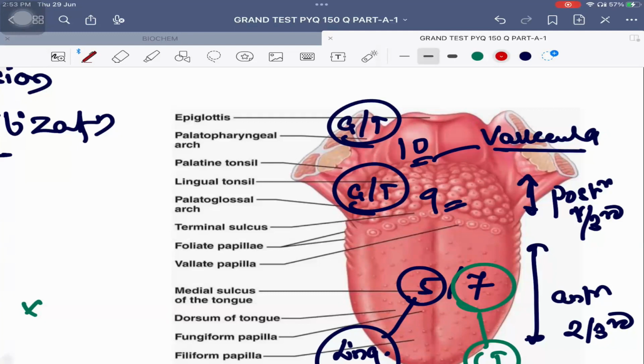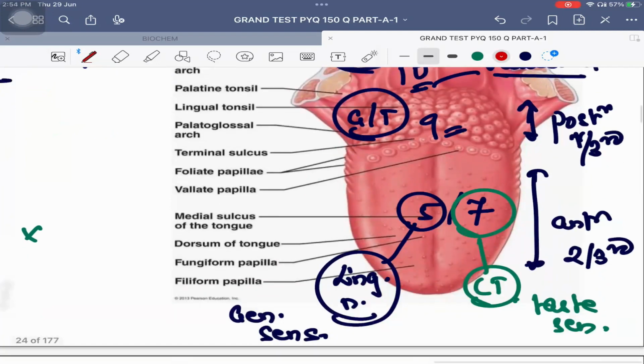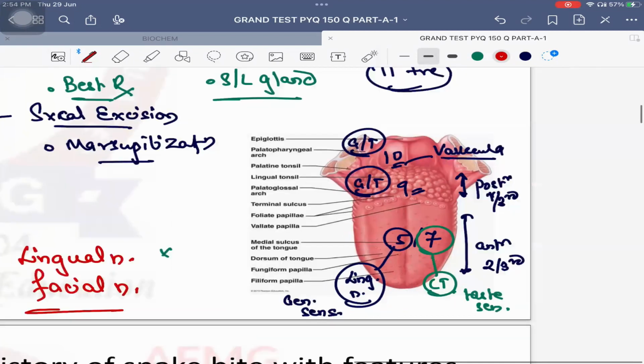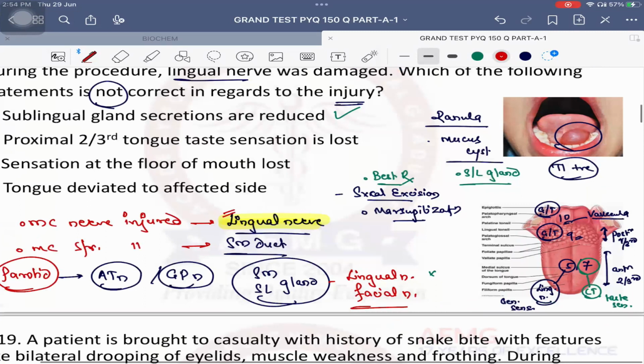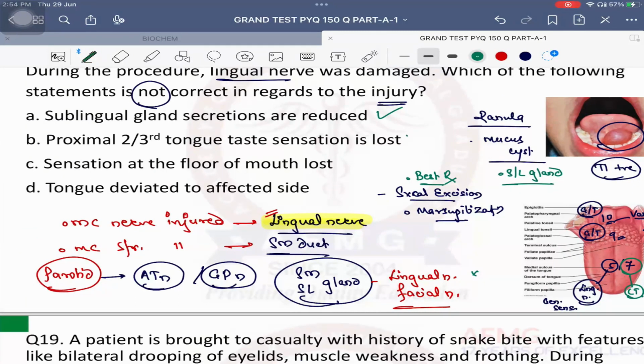So how many nerves give sensations to the tongue? 4, 5, 7, 9 and 10. Easy. Vallecula, both sensations, 10th nerve. Posterior 1/3, both sensations, 9th nerve. But in anterior 2/3, taste sensations are carried by chorda tympani nerve, which is a branch of facial nerve, and general sensations are carried by lingual nerve, which is a branch of trigeminal nerve. No problem in this. Going back to your question, proximal 2/3 tongue sensations will be lost. Is it true? Proximal 2/3 tongue taste sensation will be lost, it says, right, children?